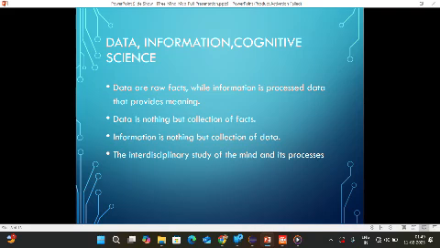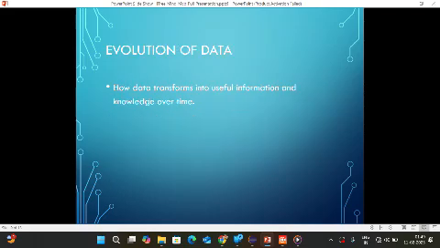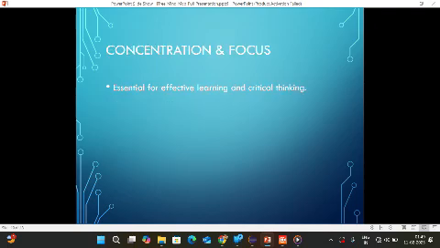In cognitive science, memory training techniques improve brain function and learning. Next, the evolution of data: how data transforms into useful information and knowledge over time. AI and machine learning learn from data to make better decisions over time. So that is the evolution of data.